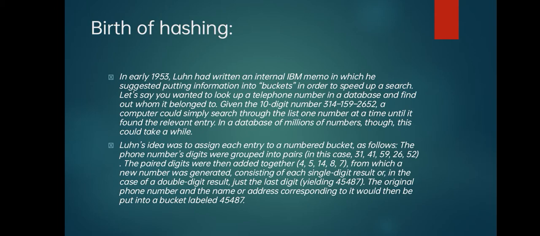The original phone number and the name or address corresponding to it would then be put into a bucket labeled 45487. So the data of that number, the information of that telephone number, it may be the name, address, phone number, in such a way the information related to it is kept in the bucket labeled 45487.